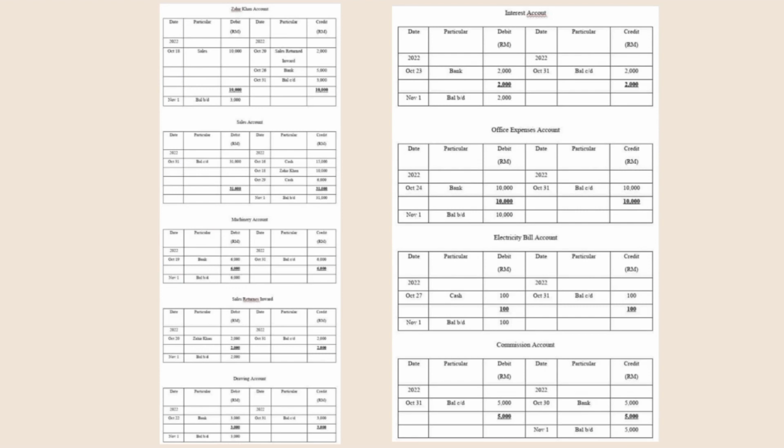For the office expenses account, on October 24, bank 10,000 and the balance on October 31, 10,000. The total for debit and credit will be 10,000. The next is electricity bill account. On October 27, cash 100 and the balance on October 31, 100. Total for debit and credit will be 100. The last one is commission account. On October 30, bank 5,000 and the balance on October 31, 5,000. The total for debit and credit will be 5,000.